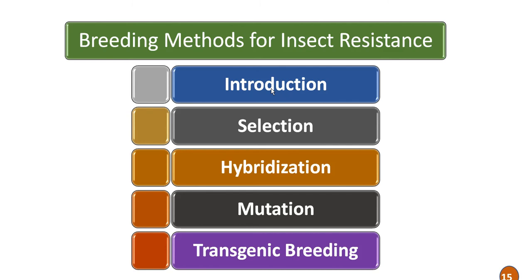And the next one is mutation. By using artificial or induced mutation, we can create insect resistant varieties in different crops. And by using transgenic breeding also, we can create insect resistance. Bt cotton is an example, and there are many examples in different crops where transgenic breeding is used for insect resistance. So these are some of the breeding methods commonly used for insect resistance.